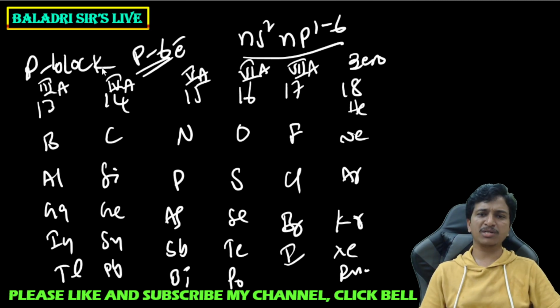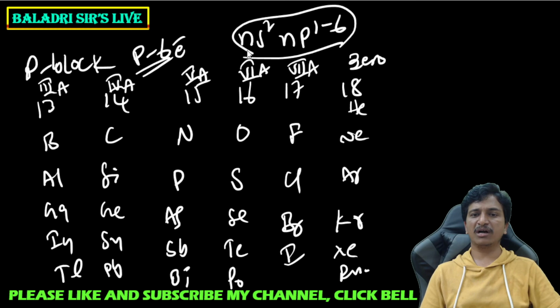All these elements come under the p block. Their general electronic configuration is ns2 np1 to 6. Now, for the 13th group elements, the general electronic configuration is ns2 np1, so 3 valence electrons are there,